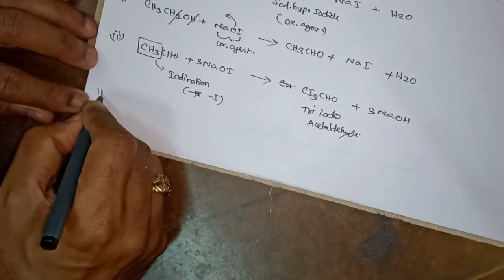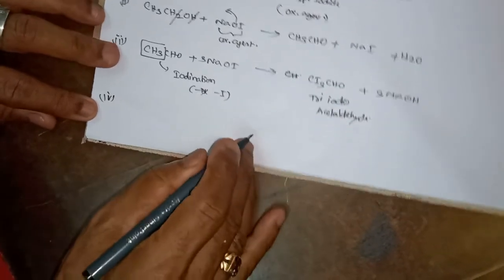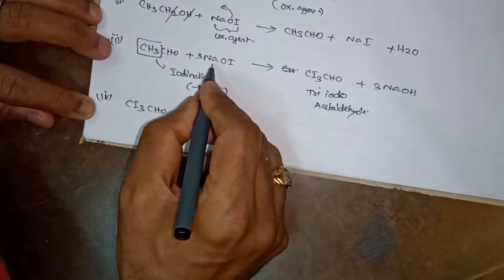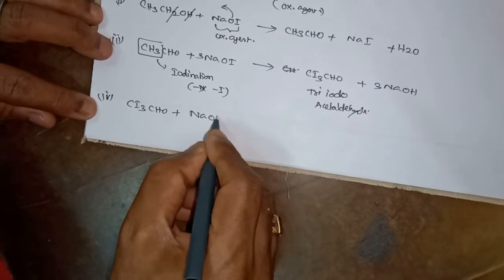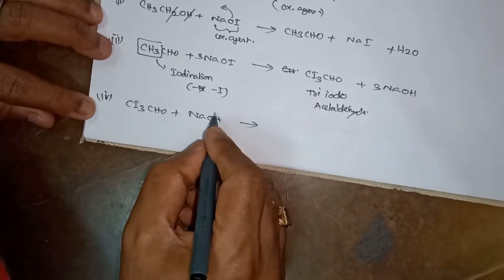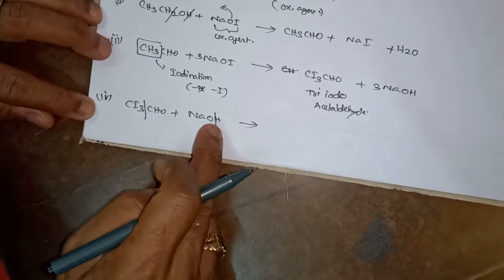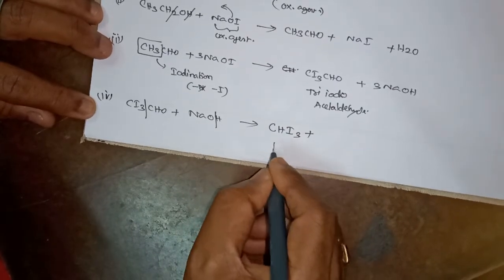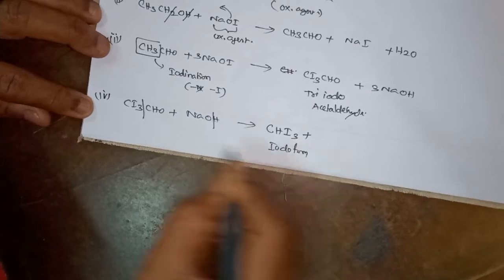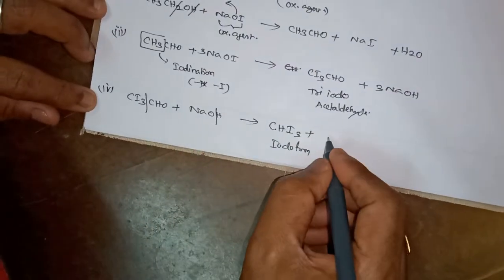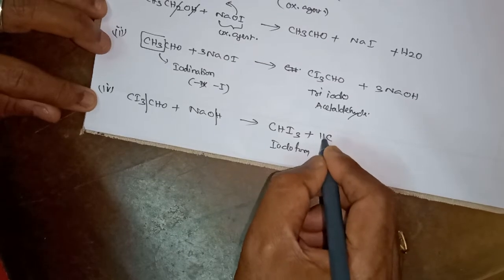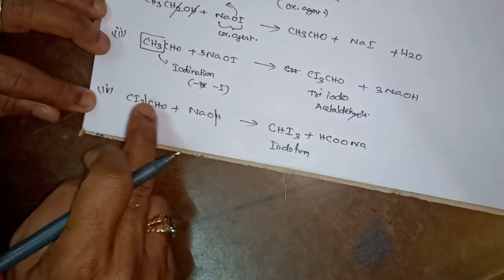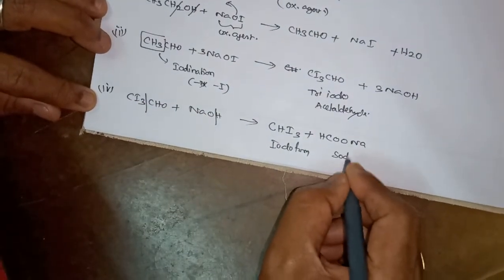Next step, it is the final step. What happens to this? This formed CI3CHO combines with sodium hydroxide. What happened? This breaks. CHI3 takes this, and CHI3 is iodoform. 1 carbon containing acid is formic acid, HCOOH. Instead of H you put Na, or go for HCOONa. This is called sodium formate.